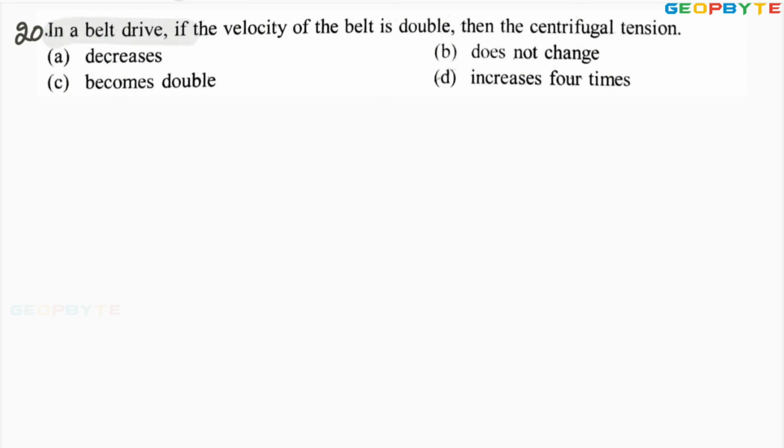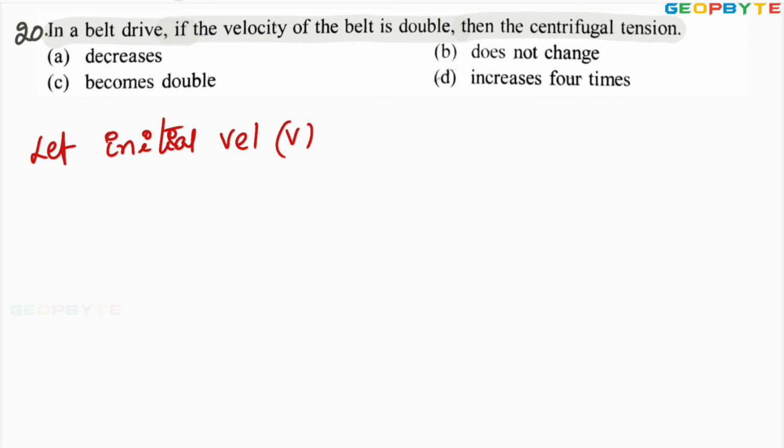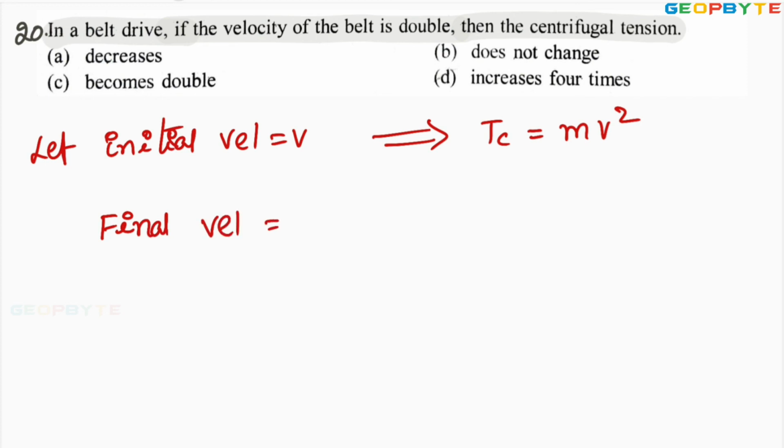In a belt drive, if the velocity of the belt is doubled, then the centrifugal tension. Let the initial velocity equal V. With this velocity V, centrifugal tension Tc equals mv square. Final velocity equals V dash.